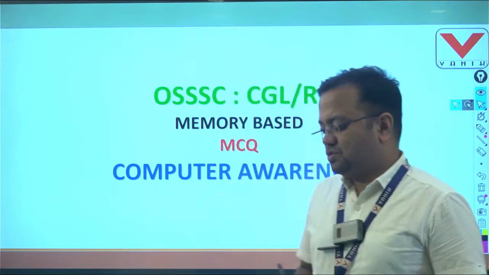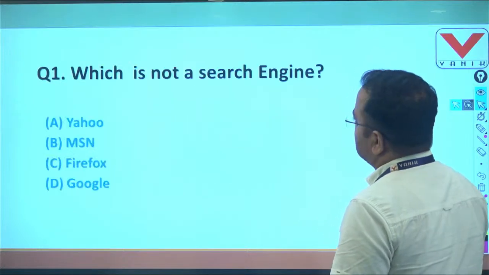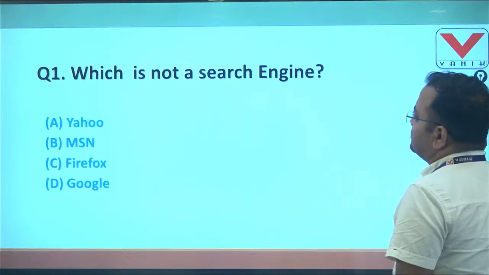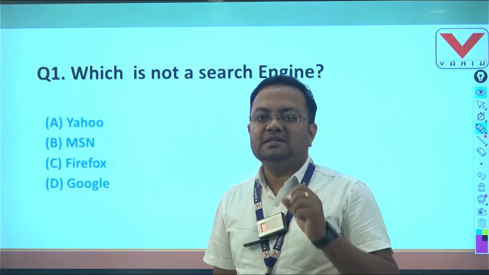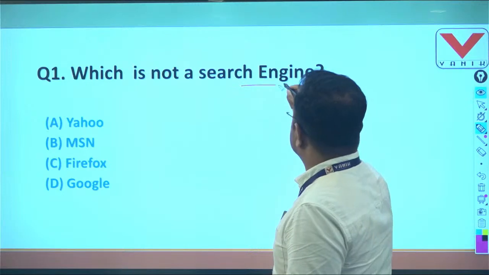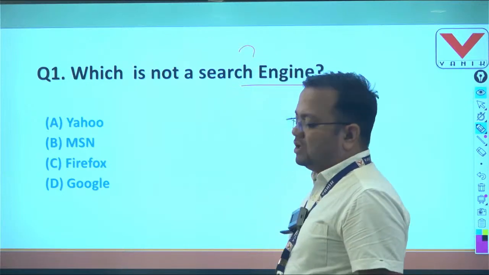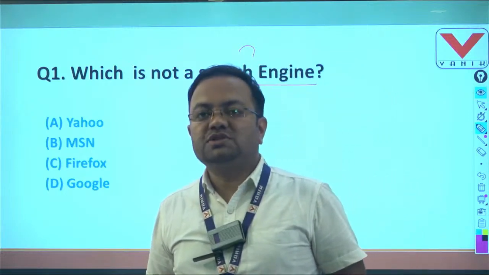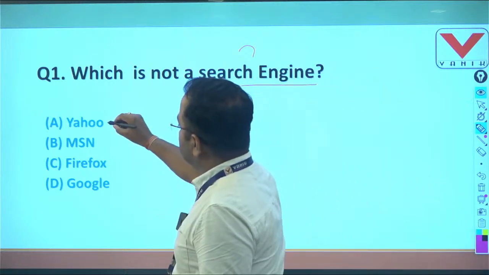Okay. So students, see here, first goes to question number 1. What is the question number 1? It is given which is not a search engine. So first we should know what are the examples of search engine so that we can choose which is not a search engine. In the options, Yahoo is a search engine.